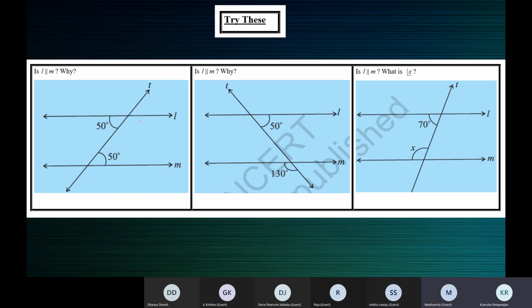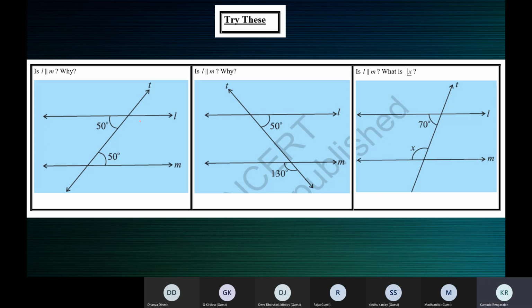Ma'am, I don't understand the property used here. Okay, fine. Others? Ma'am, I also cannot find the property here. Correct. This is what I want. I don't want the answer. I want your thoughts. What runs in your mind when you look at this question? That is what I want. Very good, Madhumita and Danya.